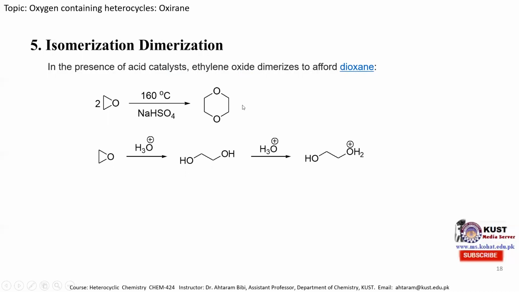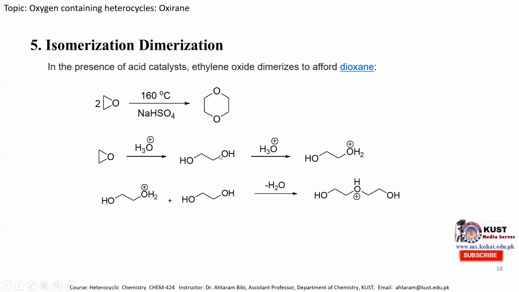The mechanism is mentioned here. Under acidic media, it is first converted to a diol molecule because the acid protonates this oxygen atom, the water molecule attacks this carbon atom, ring opening happens, and we obtain the diol molecule. As the acid is present, it protonates one of the oxygen atoms, so we obtain this molecule.